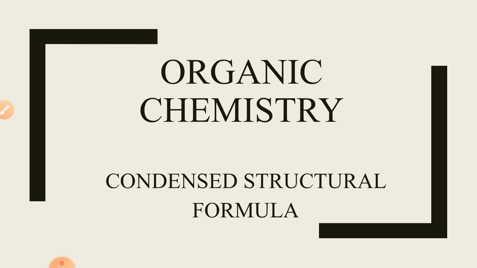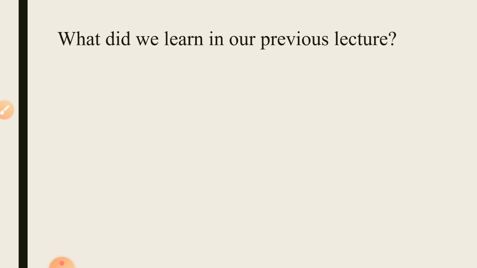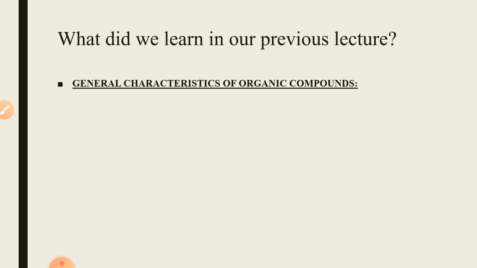We are on chapter 11, that is the organic chemistry, and our topic for today is the condensed structural formula. So, before moving towards our main topic, let's have a quick recap of our previous lecture. In our previous lecture, we read about the general characteristics of the organic compounds. Let's quickly revise these characteristics.